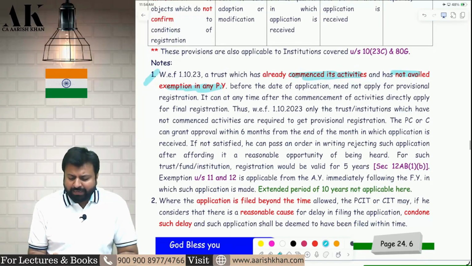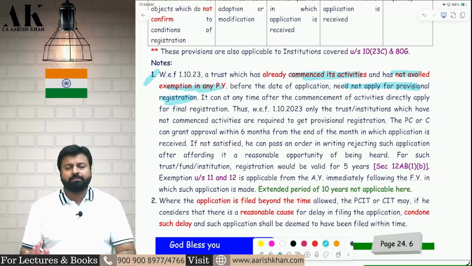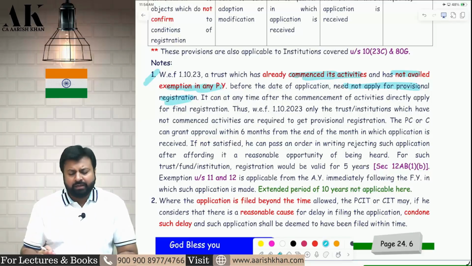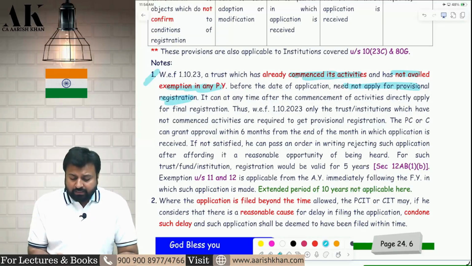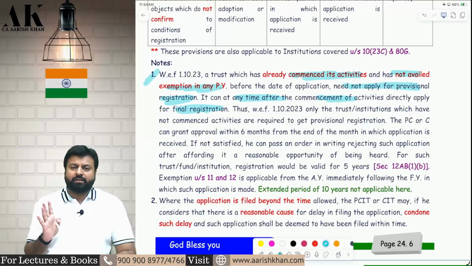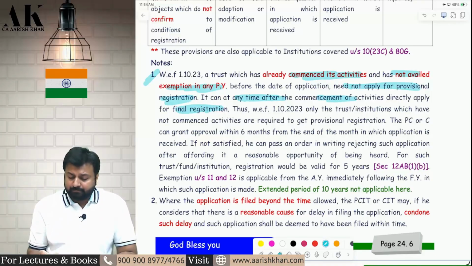So whenever you are making an application, now you can directly make an application. No need to make any provisional registration over here. At any time after the commencement of activity, directly make an application for final registration. Provisional registration is not required here. Direct final registration is required in this case.